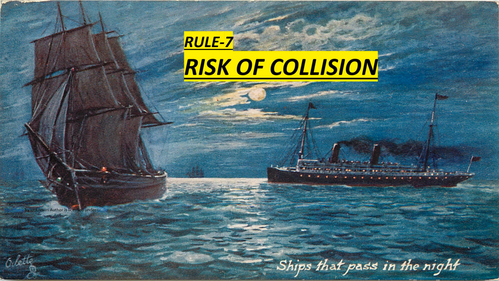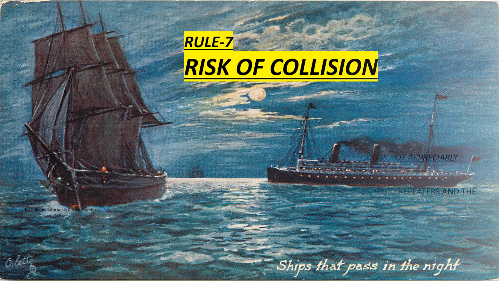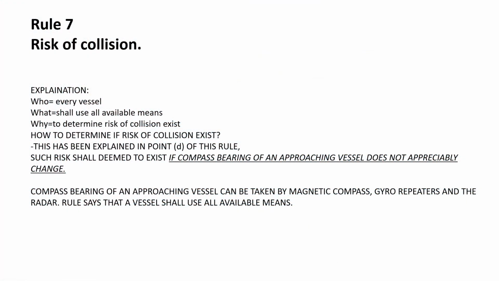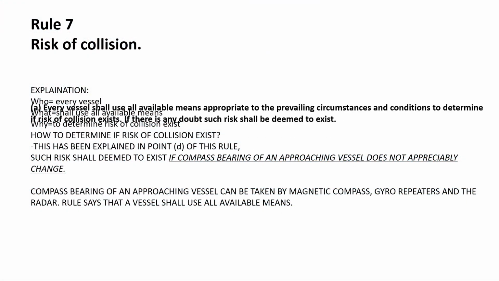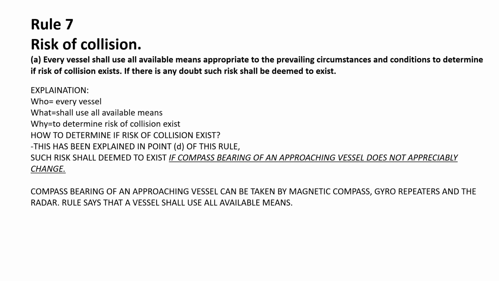So today we are going to learn COLREG Rule number 7, risk of collision. Rule number 7, risk of collision. Every vessel shall use all available means appropriate to the prevailing circumstances and conditions to determine if risk of collision exists. If there is any doubt, such risk shall be deemed to exist.